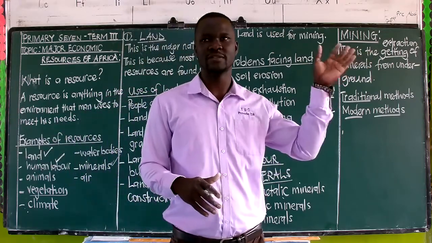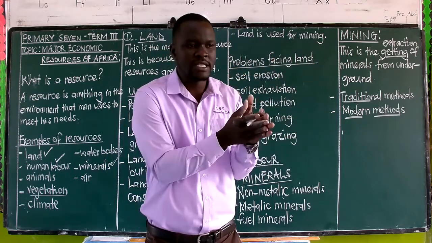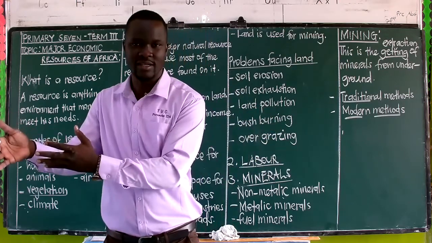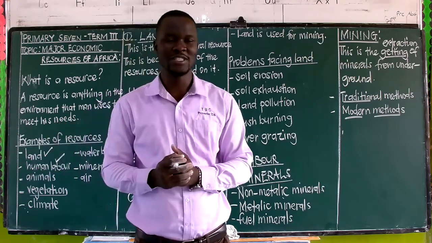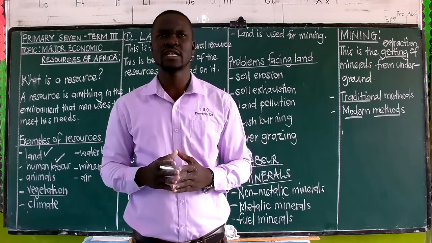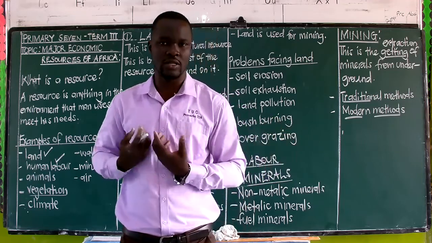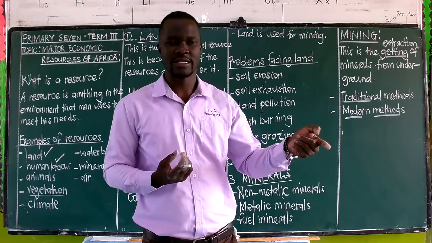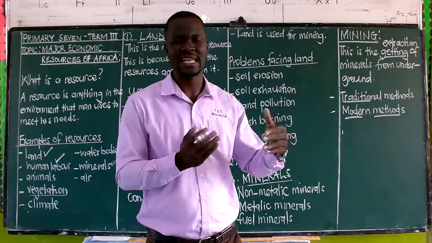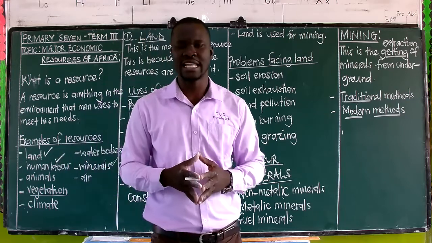For example, in primary 4, 5, 6, we talked about items like tobacco. We said tobacco is a raw material which can be changed into cigarettes. So the cigarettes become what we call finished goods, whereas the tobacco is looked at as a raw material. We also looked at other raw materials like cotton. We said cotton is used to make clothes, which means cotton is a raw material and the clothes become the finished products. We look at others like sugarcane, a raw material being used to make sugar. So such things are the ones we are looking at here.